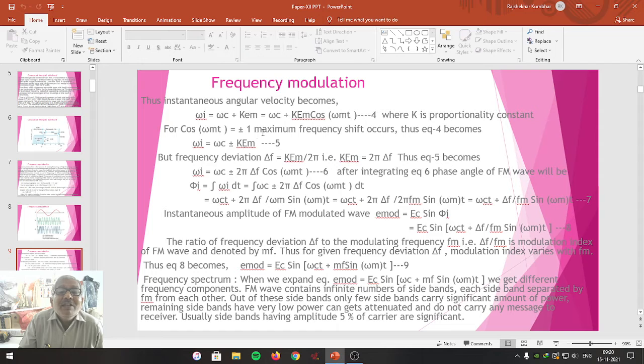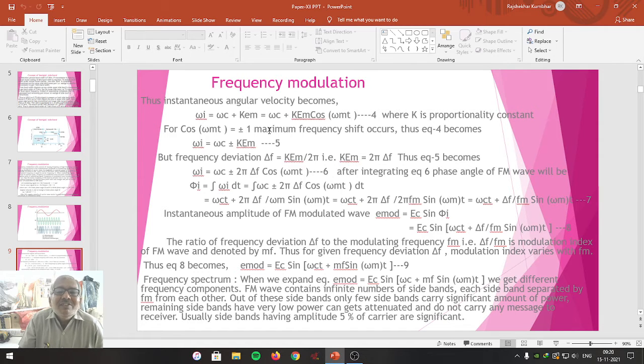For cos of omega mt equal to plus or minus 1, this cosine is varying between plus and minus 1. Maximum frequency shift occurs. For cos 0 it is plus 1, for cos 180 it is minus 1. In that particular case only, the maximum positive and negative peaks are obtained.